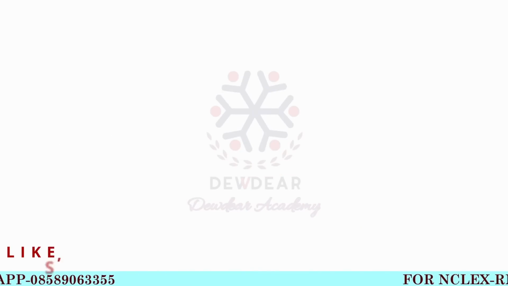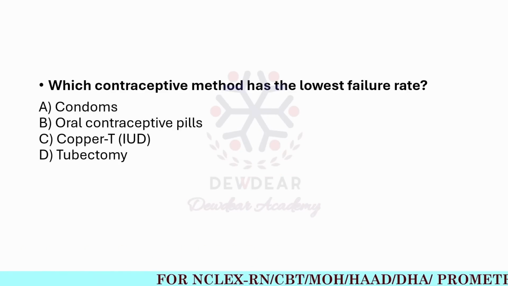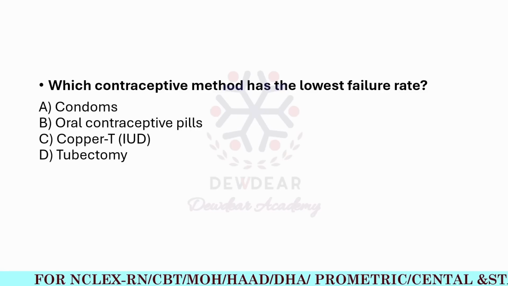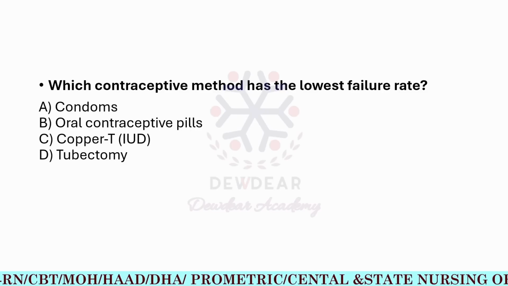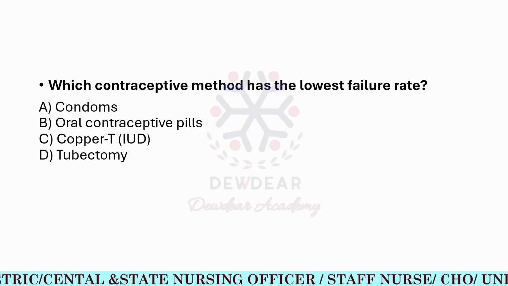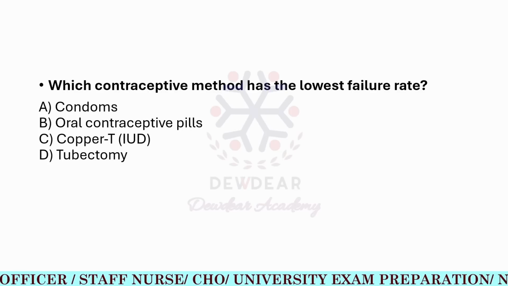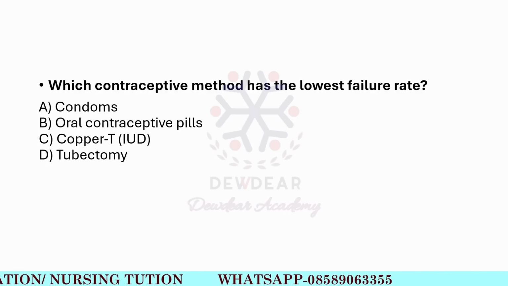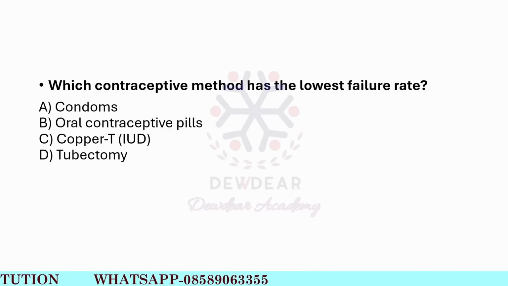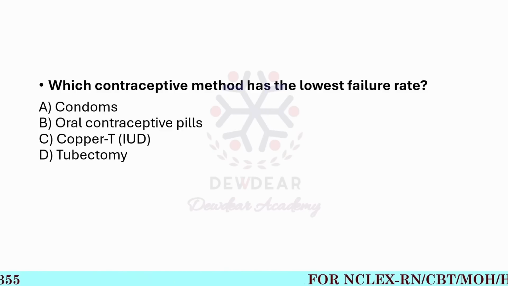So now we move on to the next question: which contraceptive method has the lowest failure rate? Options: condoms, oral contraceptive pills, copper T or IUD, and tubectomy. The contraceptive methods with the lowest failure rate are tubectomy or female sterilization, and also male sterilization or vasectomy.